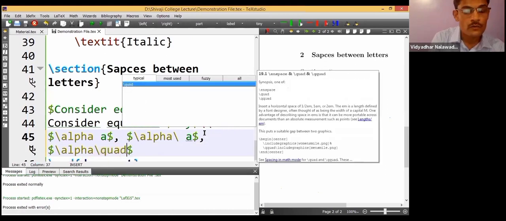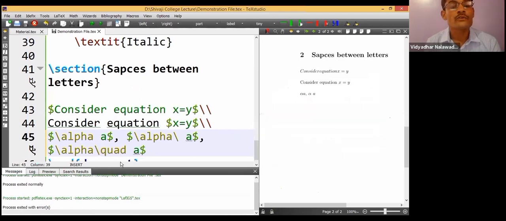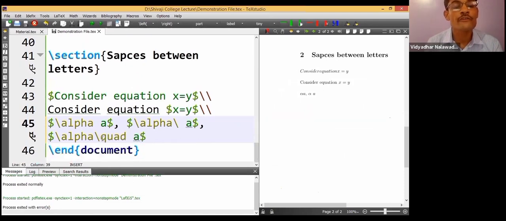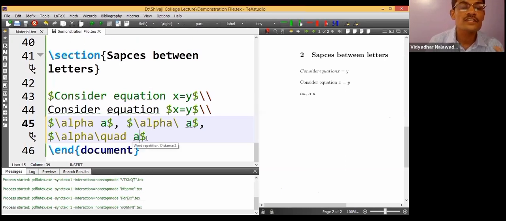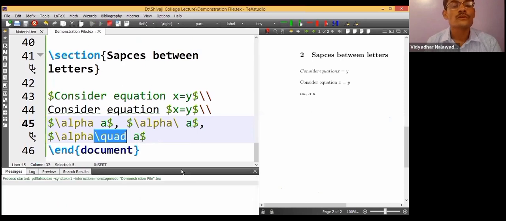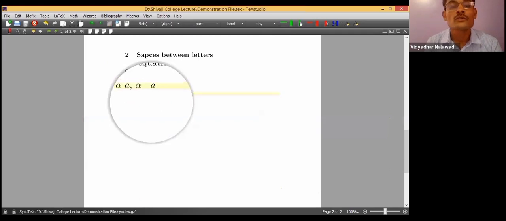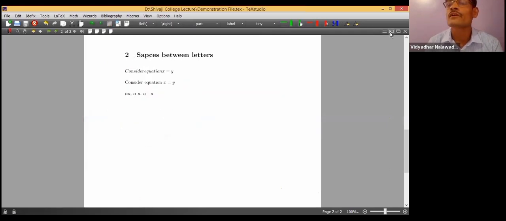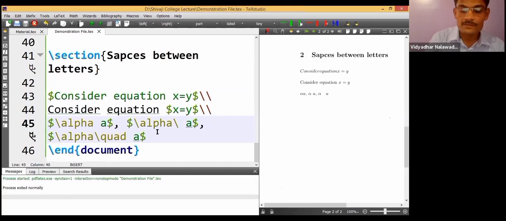alpha \quad A. Quad, quad A, quad camera. All of us are using quad camera. Why is it called quad camera? Because there is a distance between two cameras. Two cameras are separated by some distance. So that is the meaning, space between two letters. Compile it. So now there is more space over there.